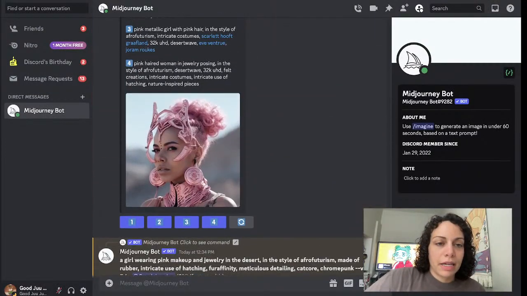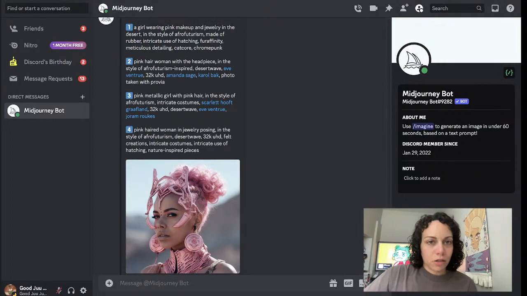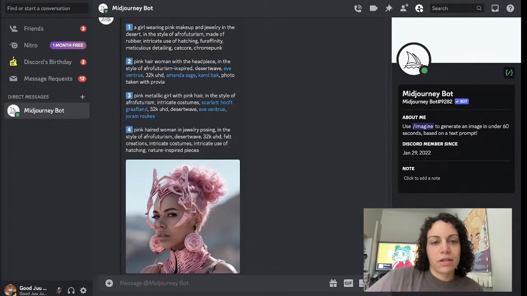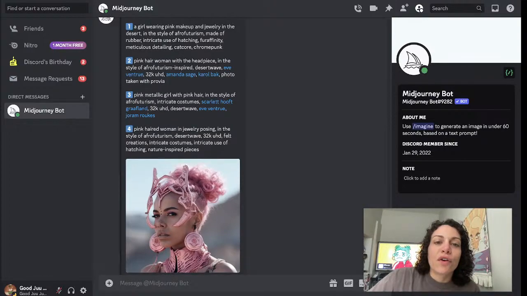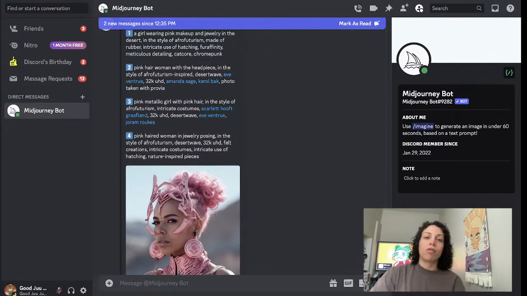So doing the same thing, just going through and generating based off all the prompts we got from Midjourney. The first one is a girl wearing pink makeup and jewelry in the desert in the style of Afrofuturism. That's cool. Made of rubber. Okay. Intricate use of hatching, fur affinity. I have no idea what that is. Meticulous detailing, cat core. Okay. Chrome punk. All right. So sometimes when I do this, I get so curious that I have to look it up and see what some of these things mean. What is fur affinity? I have no idea.